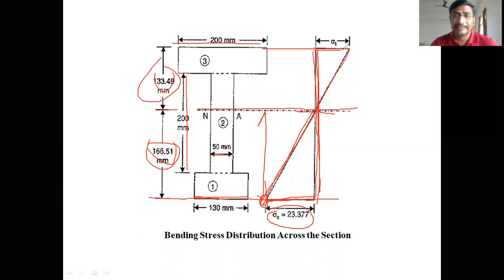We get the intersection of this line with the line projected from the top layer at a certain point. This distance represents the tensile stress on the top layer, which is much smaller than the distance at the bottom layer. This indicates sigma T, the tensile stress. Like this, you have to draw the bending stress distribution diagram across the section.